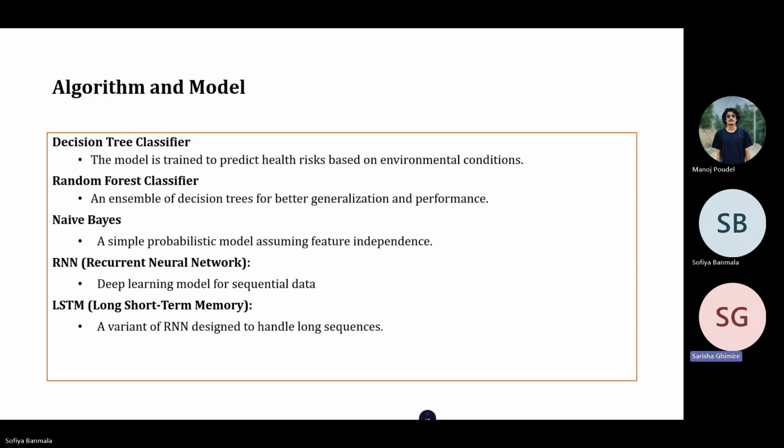First of all, decision tree learns by splitting the data at different points based on criteria like Gini impurity or entropy, aiming to create the purest possible leaf nodes. At each decision node, the model asks a yes-no question about the data, such as is the temperature above 90 degrees, and splits the data accordingly. The strength of decision trees lies in their simplicity. We can easily visualize the tree and understand how predictions are made. Additionally, they can handle both numerical and categorical data. However, decision trees can be prone to overfitting, especially when the tree becomes too deep.